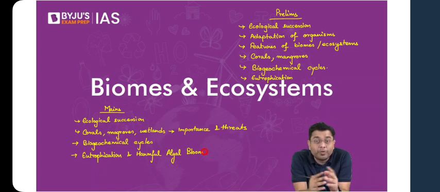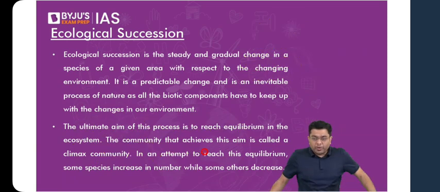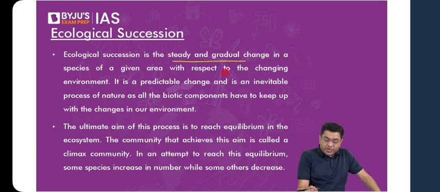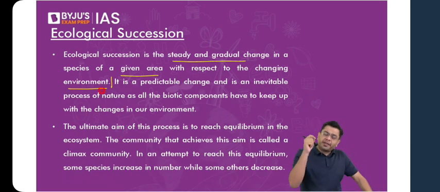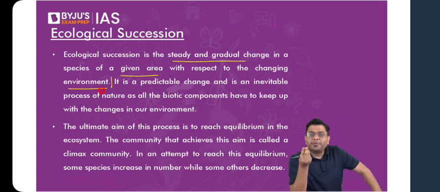So what does this tell you? This tells you that the ecological community in any particular area slowly and steadily evolves itself. The types of species which inhabit an area, that also is a slow and steady work of evolution. That process where one particular community of organisms replaces the earlier one and a more developed community of organisms comes into picture, that is succession, ecological succession. So overall, when you talk about ecological succession, it is the steady and gradual change in the species of a given area with respect to the changing environment. Okay, it all starts from a very simple life form, and those simple life forms slowly and steadily create a condition where more complex life forms, more complex species can come into existence.